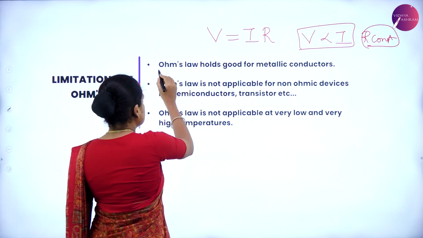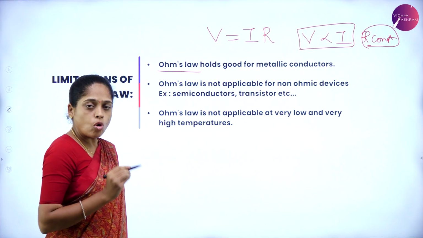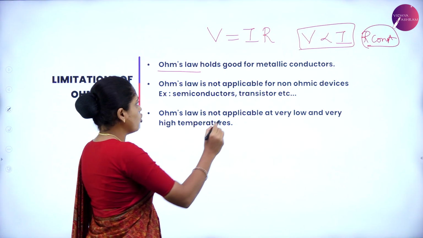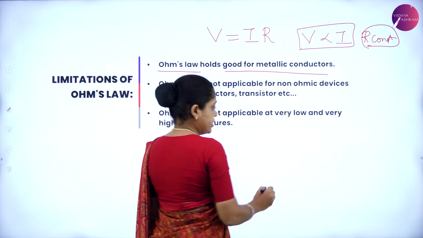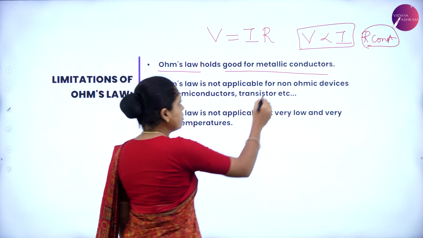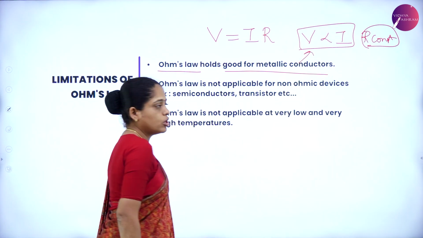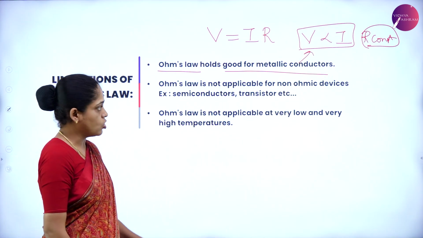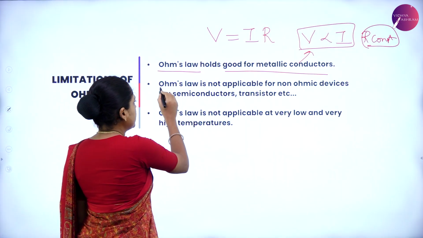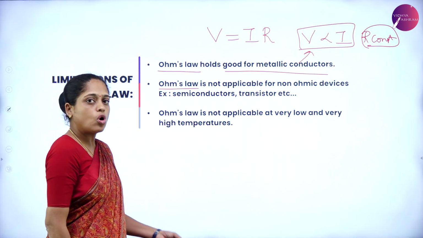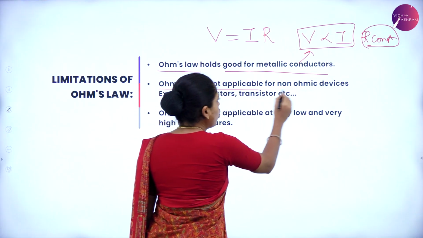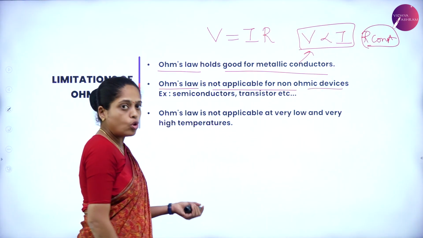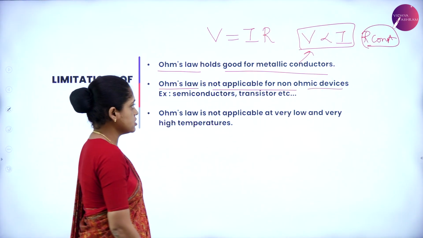So the first limitation is Ohm's law holds good for metallic conductors. Means in the conductor, V is directly proportional to I and R remains constant. The next limitation is Ohm's law is not applicable for non-ohmic devices. You know what are non-ohmic devices?